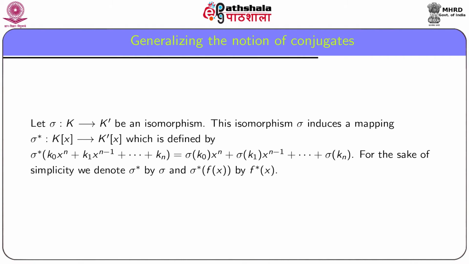Sigma star from K[x] into K dashed [x] is defined by sigma star of k0 x to the power n plus k1 x to the power n minus 1 plus so on plus kn is equal to sigma(k0) x to the power n plus sigma(k1) x to the power n minus 1 plus so on plus sigma(kn). For the sake of simplicity, we denote sigma star by sigma and sigma star f(x) by f star(x).